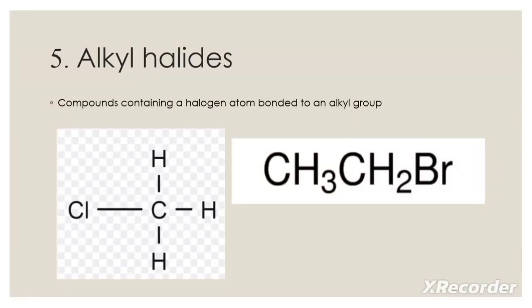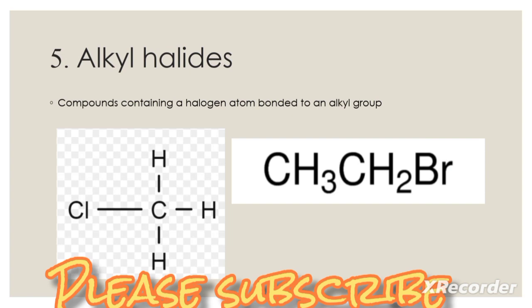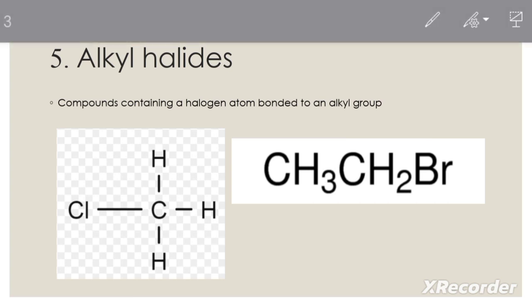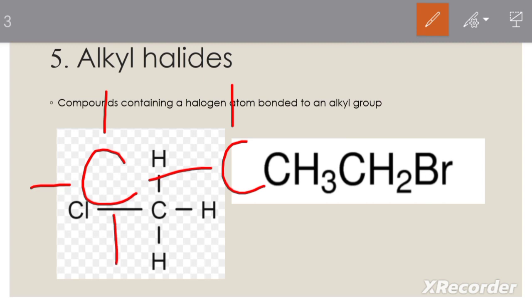Then we will discuss alkyl halides. Compounds containing a halogen atom bonded to an alkyl group are known as alkyl halides. So you know what an alkyl group is. So if we join an alkyl group with a halogen atom, then it is an alkyl halide, right? An alkyl halide. So here in this case we can do it another way. I will explain it in another way, right?